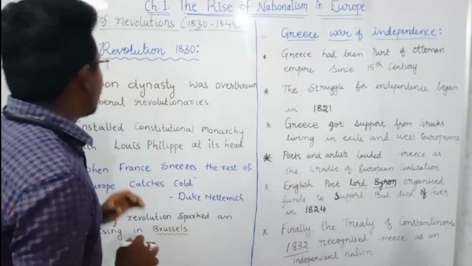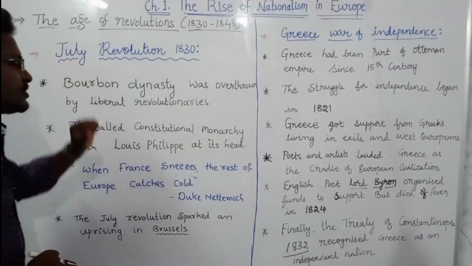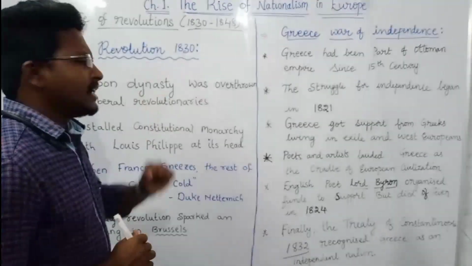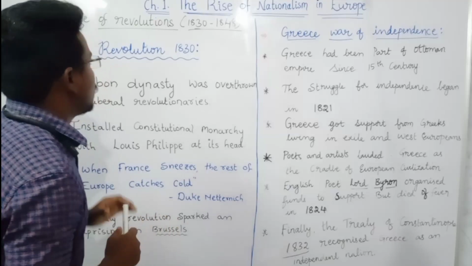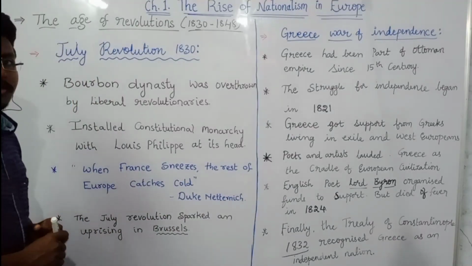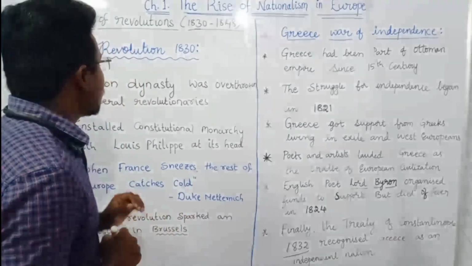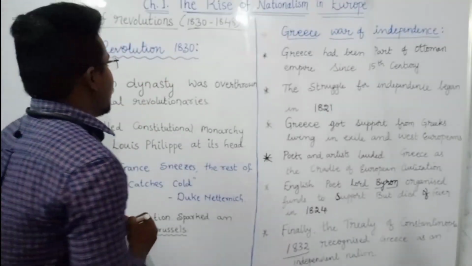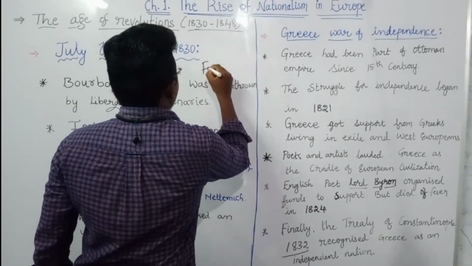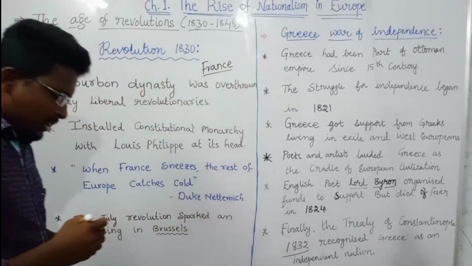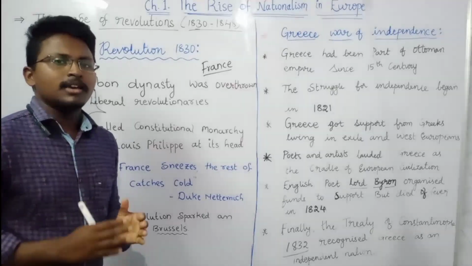First, we will see one of the very important revolutions which occurred in the month of July in the year 1830. We also call it the July Revolution. It occurred in a country known as France. Why did it occur?